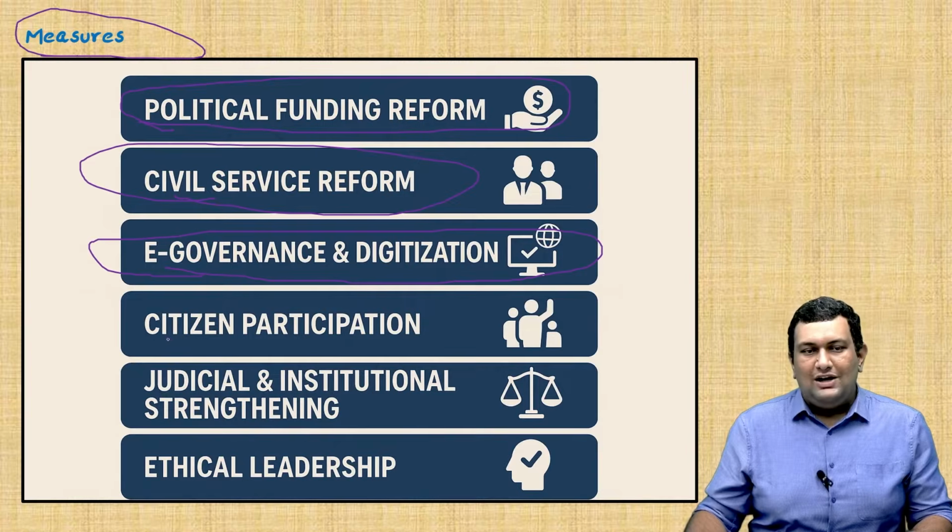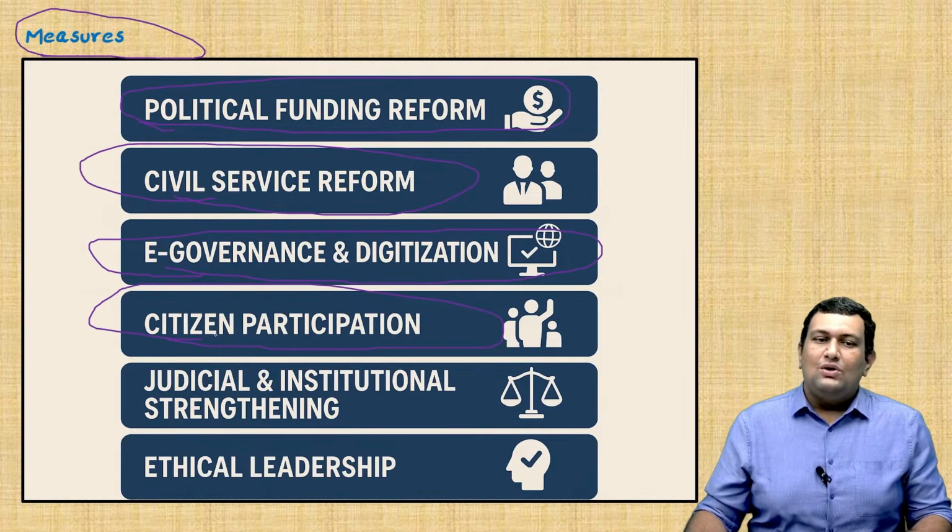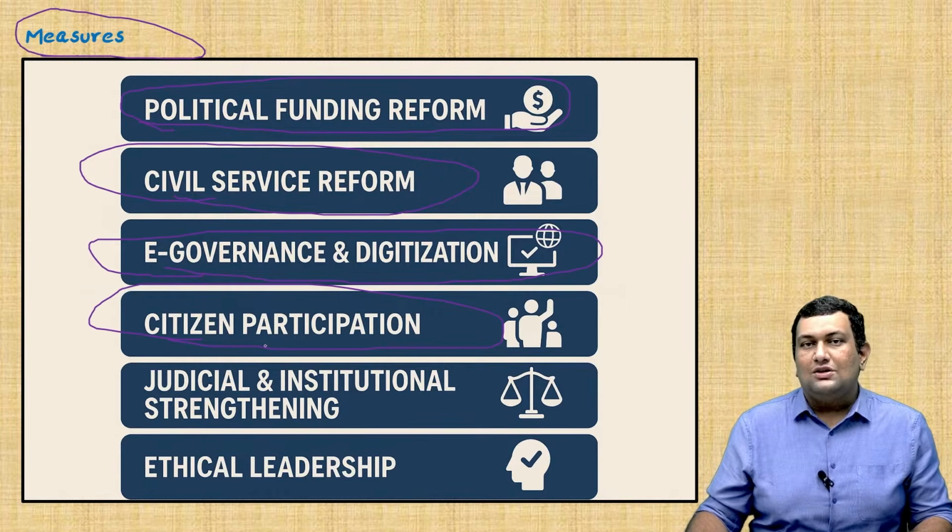Another main important part is citizen participation. The more actively citizens participate, the more accountable the government is held, and the chances of corruption will go down drastically.